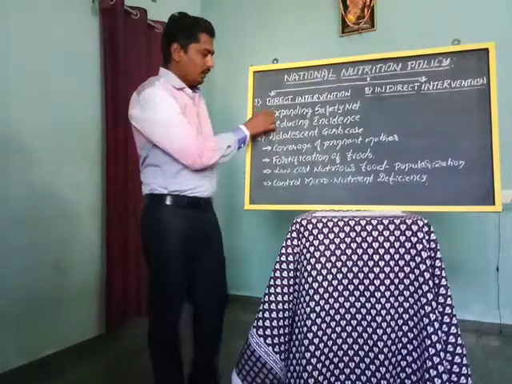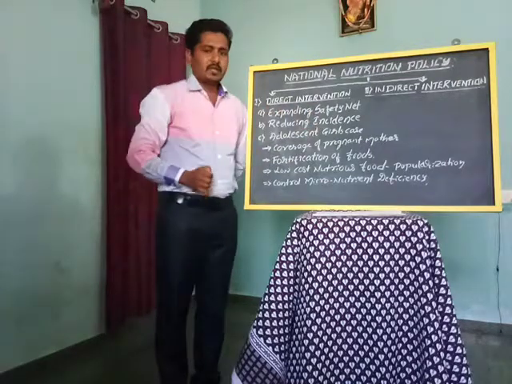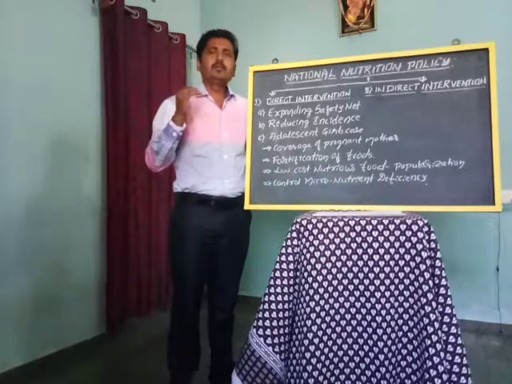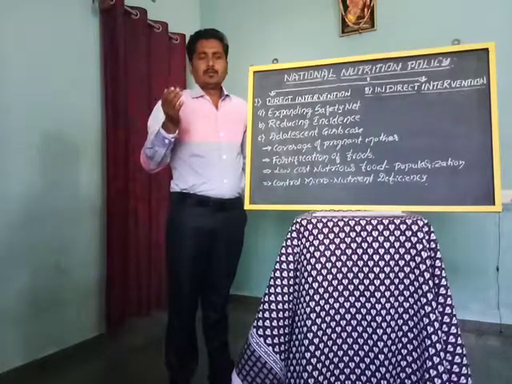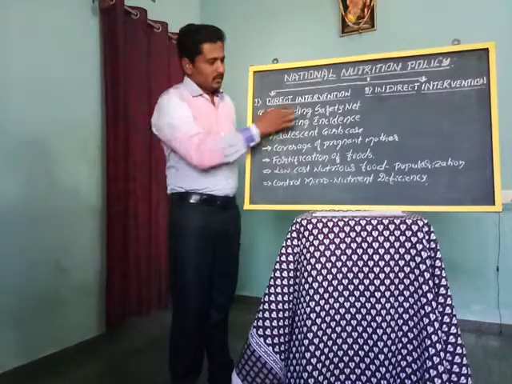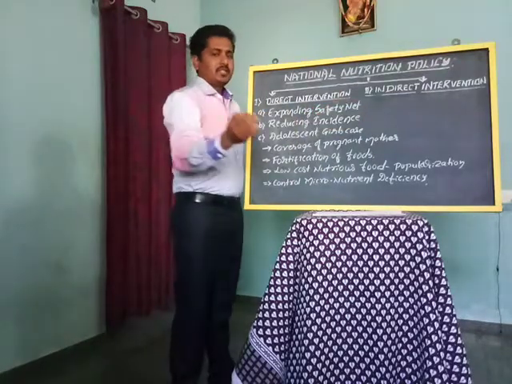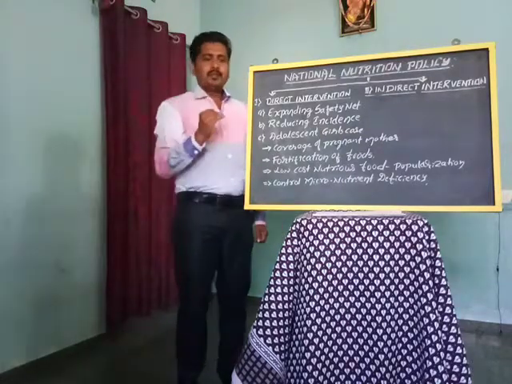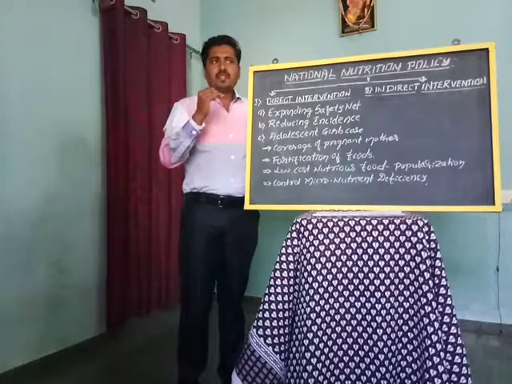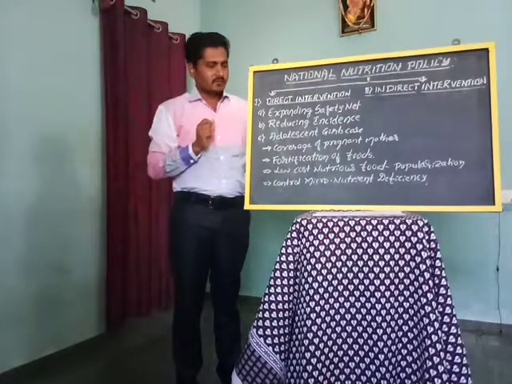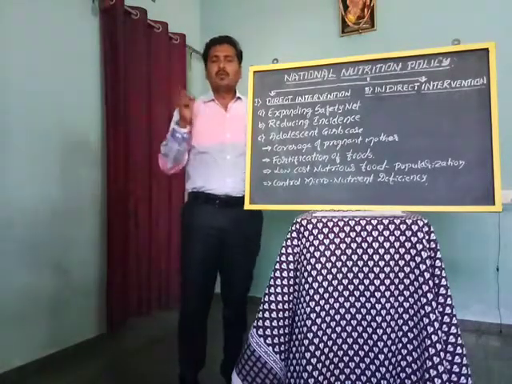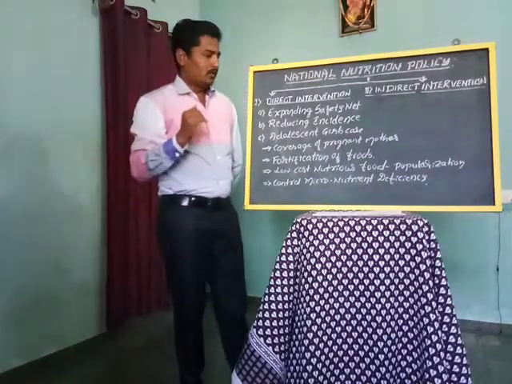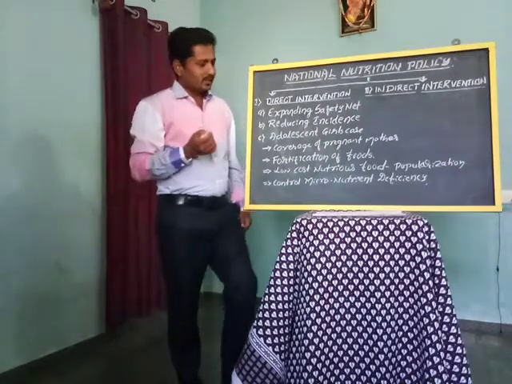Okay. First, we will see about expanding safety net. Safety net means protecting the public, children, pregnant mothers, and lactating mothers. In this, procedures and activities include immunization of children and mothers to prevent immunization preventable diseases, along with supplementation of ORS solution to reduce water loss and electrolyte imbalance in case of loose motion and diarrhea.